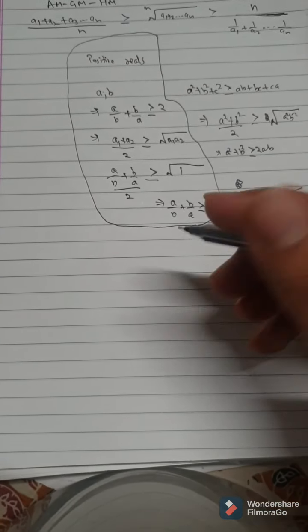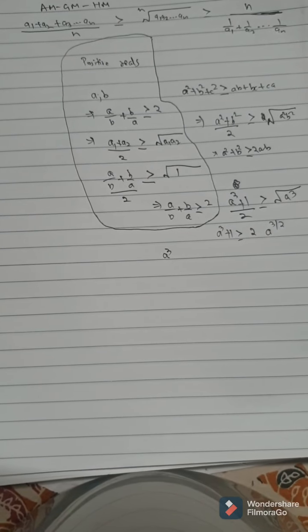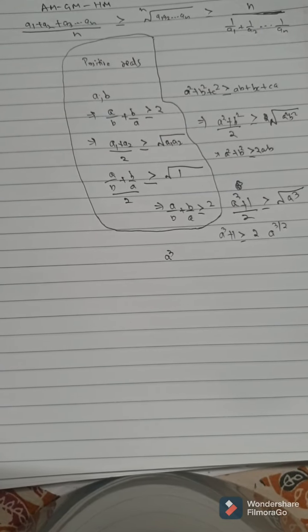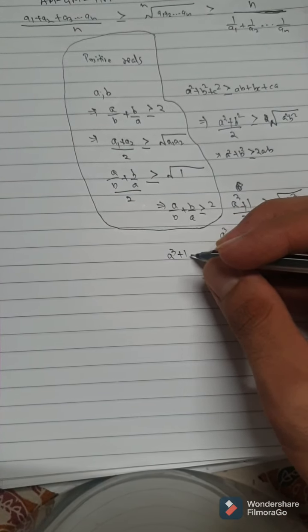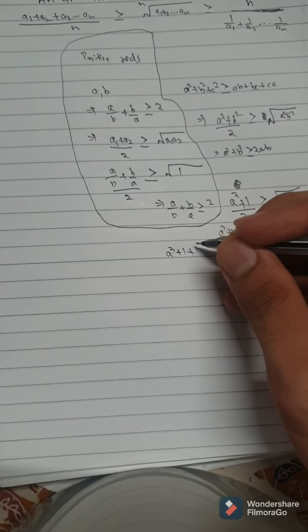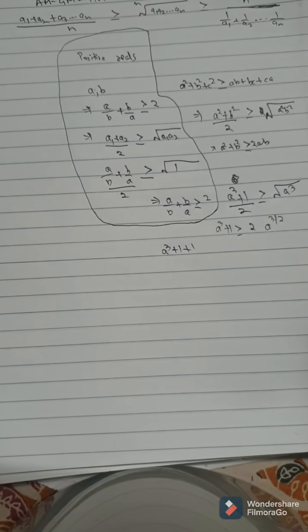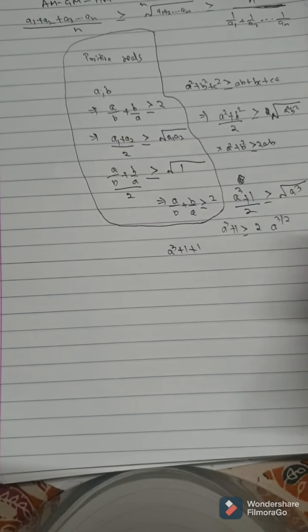We would apply a clever trick. A cube has a power of 3 and we want an integral power. So what we can do is add 1 to this, and again add 1. This is a1, this is a2, this is a3: a1 is a cube, a2 is 1 and a3 is 1.